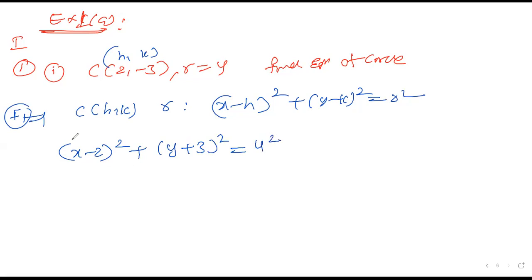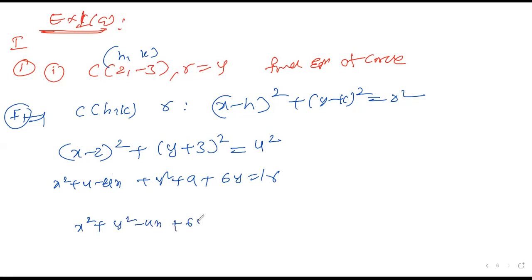is 16. Please open that: (a plus b) whole square is a square plus b square plus 2ab, and (a minus b) whole square is a square plus b square minus 2ab, equal to 16. After simplifying, you are getting the final answer: x square plus y square minus 4x plus 6y minus 3 is equal to 0. This is the final equation for the given question.